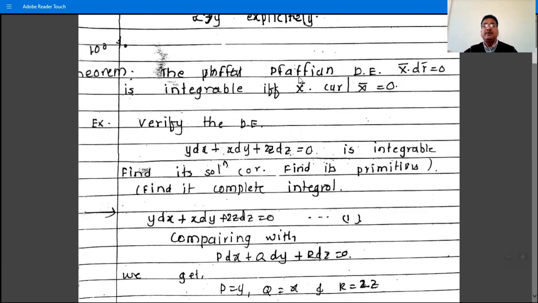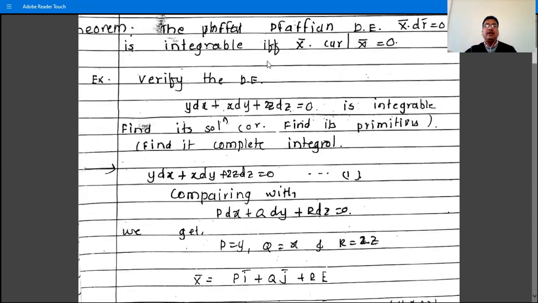After completing the example, we will see the proof of this theorem, that the Pfaffian differential equation X̄·dR̄ = 0 is integrable if and only if X̄·curl X̄ = 0. So in order to check whether a Pfaffian differential equation is integrable or not, this theorem is important: check whether X̄·curl X̄ is 0 or not. If X̄·curl X̄ is 0, then we say that the given Pfaffian differential equation is integrable.